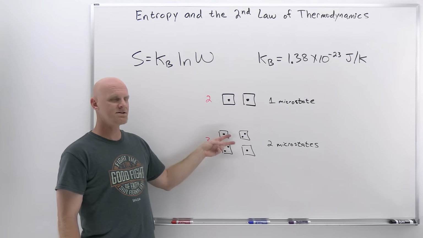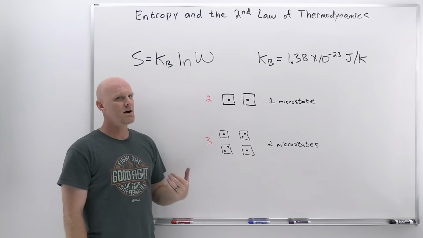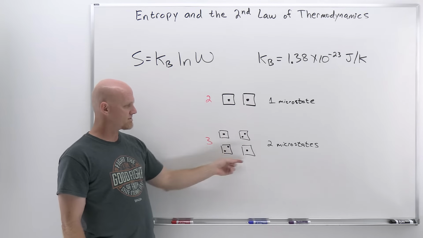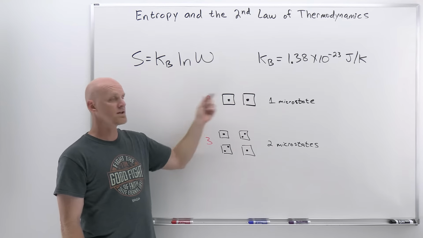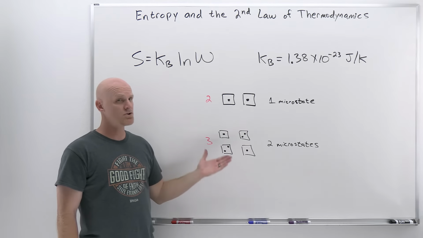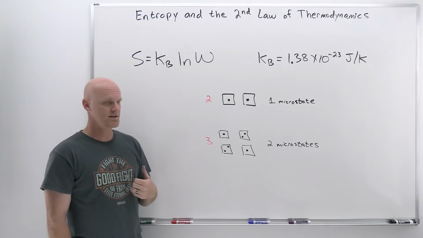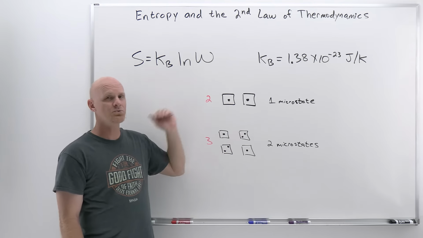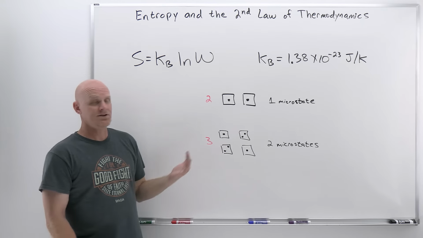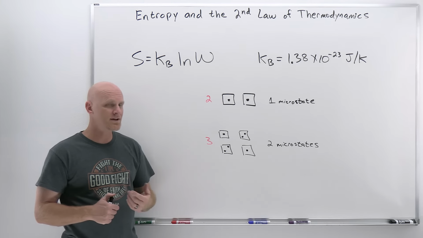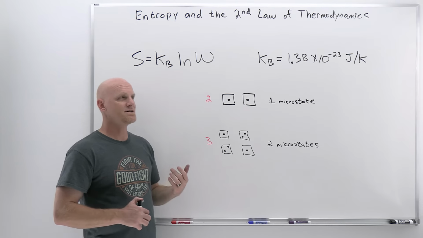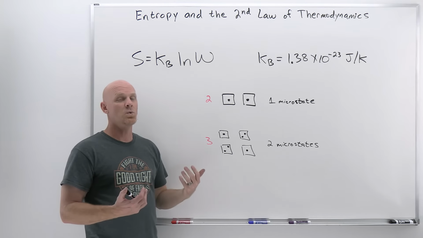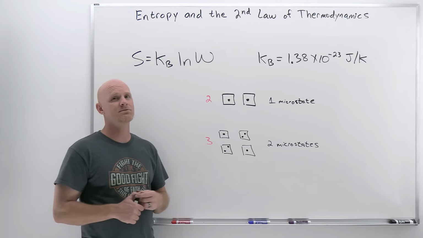Well, there's two microstates here. There's only one microstate here. The odds are double that you're going to look like one of these two than look like this. And these are equivalent. In either case, you've rolled a 3. So they're equivalent microstates, and in this case, you've got twice the odds of rolling a 3 as compared to rolling a 2. And it just leads to more microstates. That's what's ultimately behind the second law of thermodynamics: you're getting greater and greater probabilities when you've got more equivalent microstates for a system.